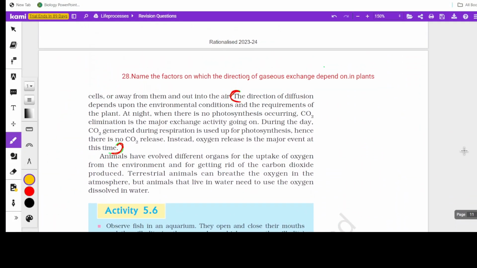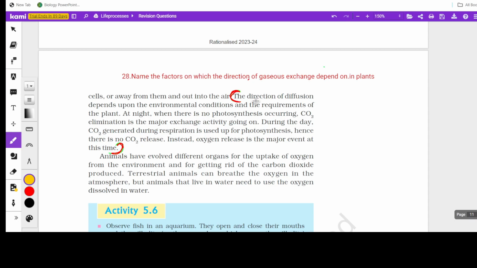And this part again, the framing of the question gets confusing. The answer is not that tough. The question asks for the factors on which the direction of gaseous exchange depends. That is, how much carbon dioxide is entering, when does the carbon dioxide enter, when does the oxygen enter. So that exchange depends upon the external environmental factors.